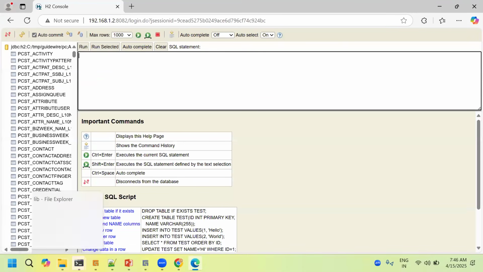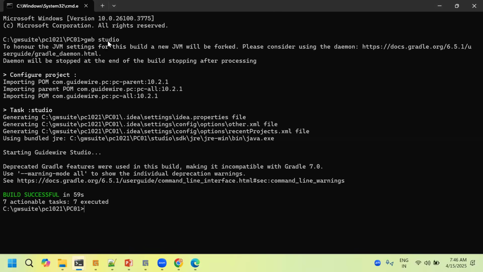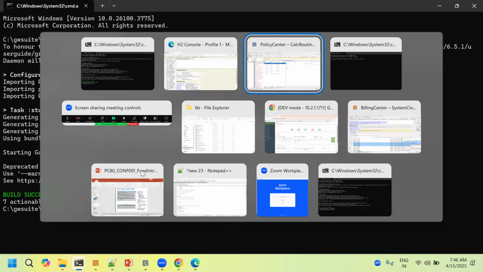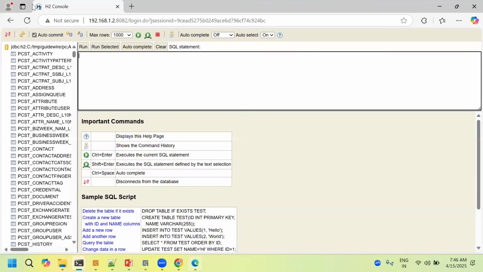We have to go to the admin folder, and inside the library, you have to give this file name: java -jar h2 jar. Then you will be prompted to open this. Before that, you have seen one screen, so there the connectivity to Guidewire will be there. Once you have given connect, whatever tables are available in Guidewire Studio, we can see here also.